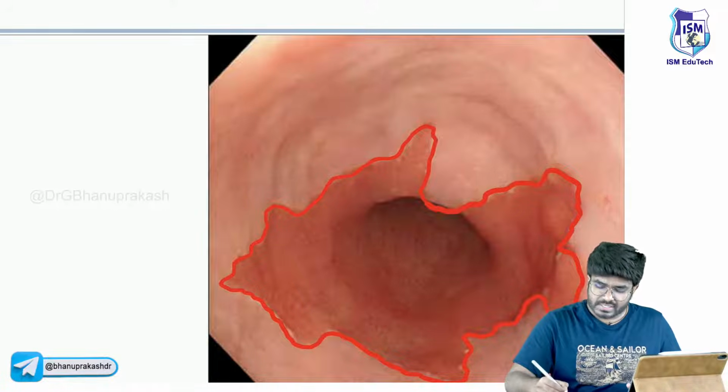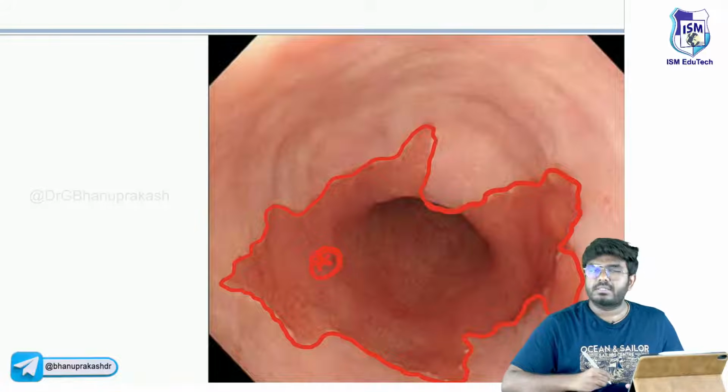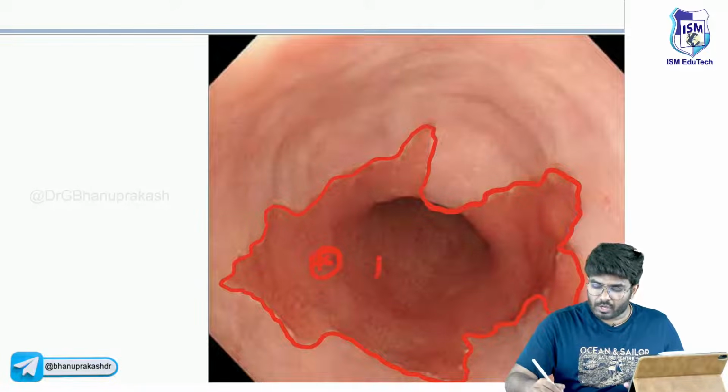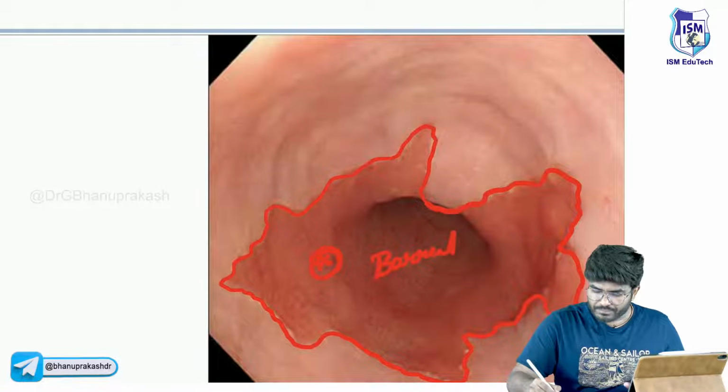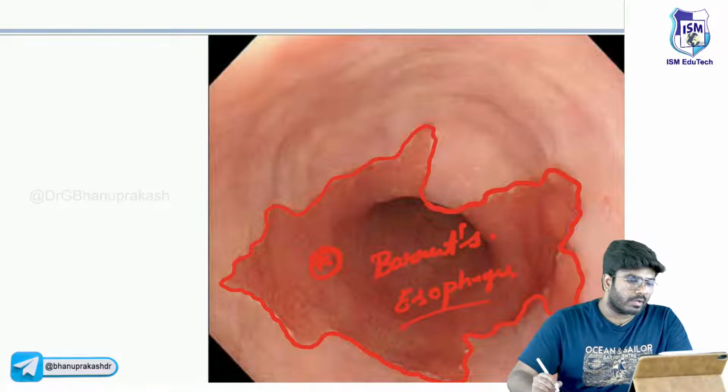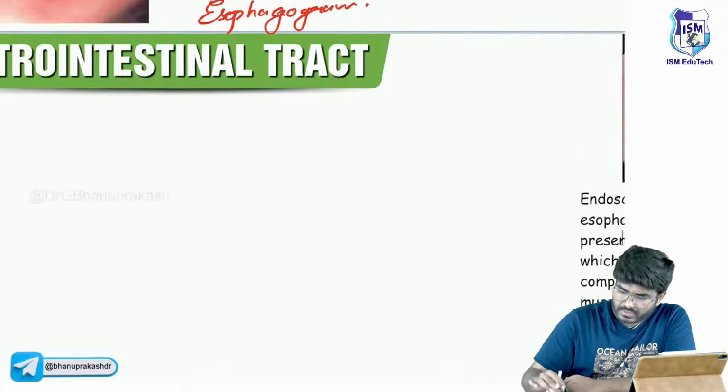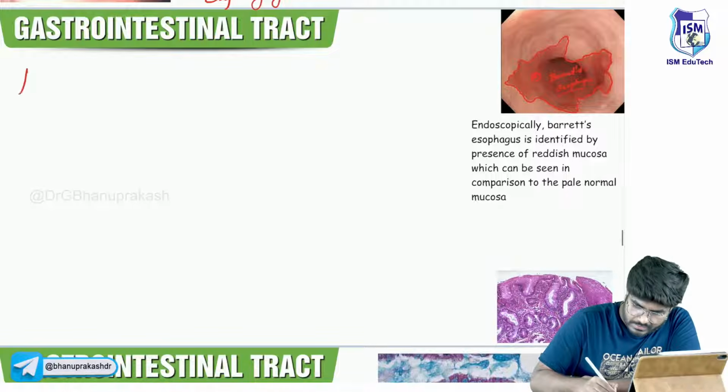What is this, sir? What is happening in this area? Sir, this is a classical example of Barrett's esophagus. Okay, Barrett's esophagus, sir. Now let's discuss about the Barrett's esophagus one by one. Important points.